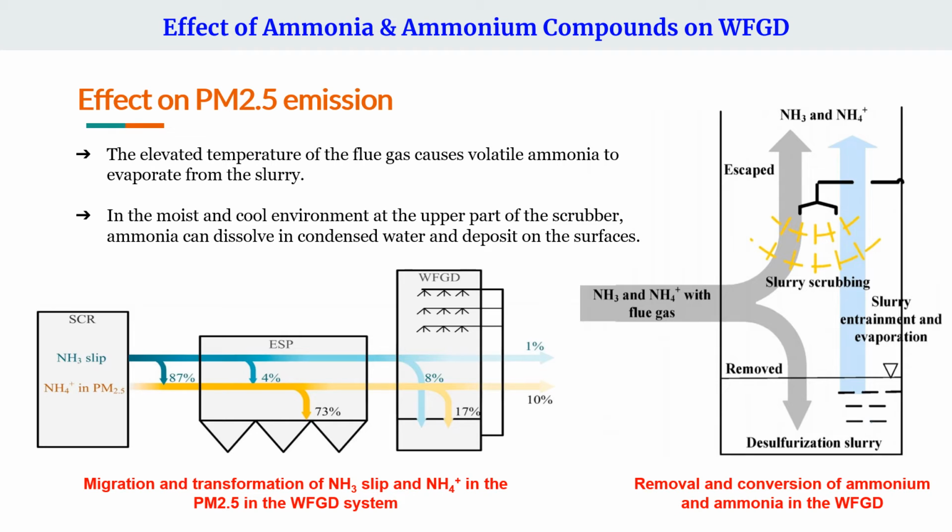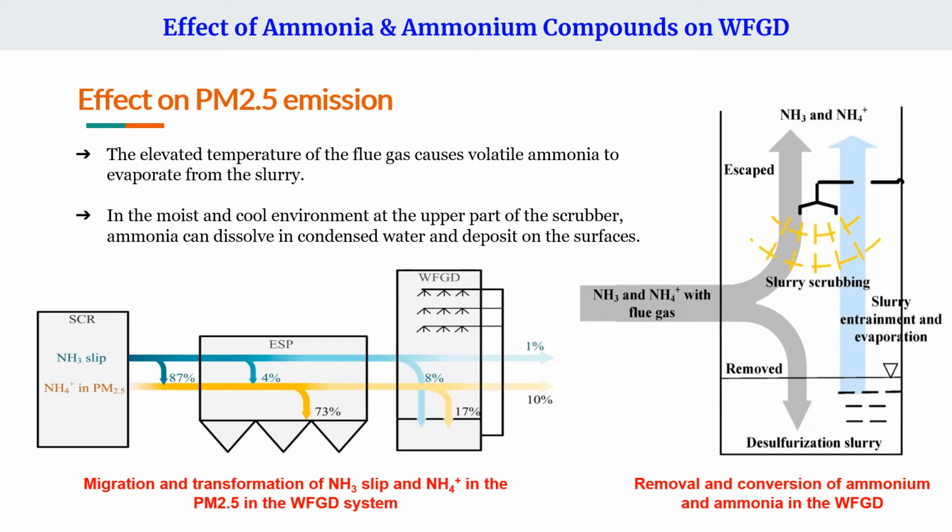The total amount of ammonium ion present in the sulfate slurry can be represented as the sum of absorbed ammonia gas and dissolved ammonium salts, subtracting the ammonium released as ammonium species formed through entrainment and evaporation of slurry.